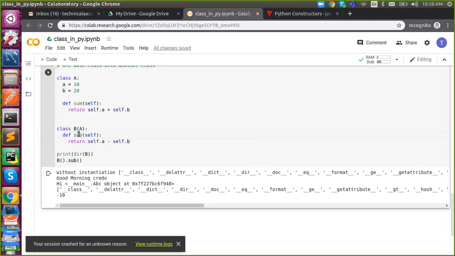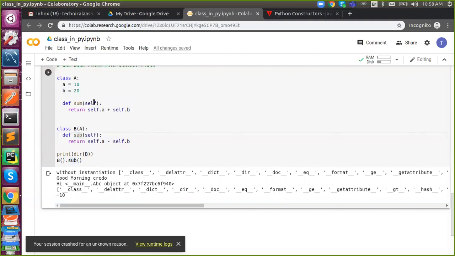Hope you get it. What is inheritance? Any doubts in inheritance? Have you understood this concept? So this is called inheritance: inheriting properties of one class to another.